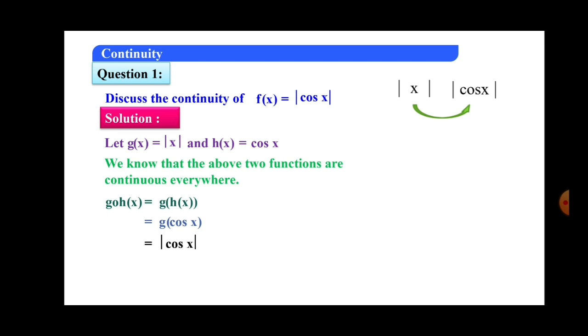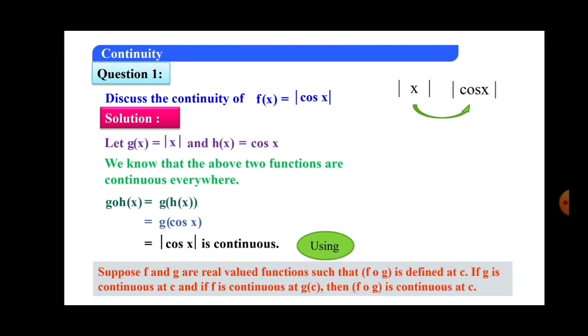Now the two functions are continuous and composite. Given the example f of x, using the previous theorem, we can say that mod cos x is also continuous, because mod x and cos x both are continuous. When both are continuous functions, the composition of the two functions is again a continuous function. So it is also a continuous function. Using which theorem? The previous theorem.